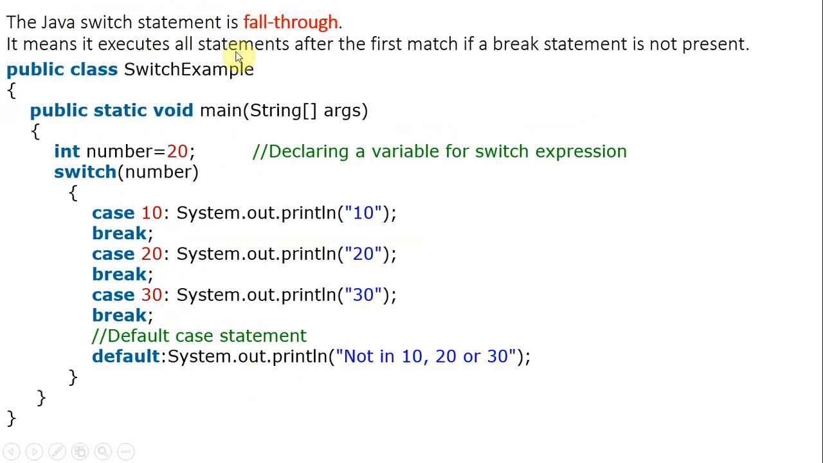So it means it executes all statements after the first match, if a break statement is not present, after the first match only. So we have case 10, we have 20, we have 30. Where is the match actually happening? There is a mistake here, I have to remove the break here.